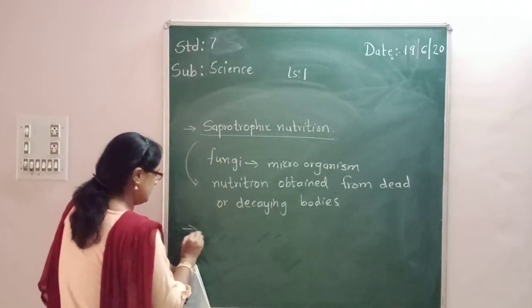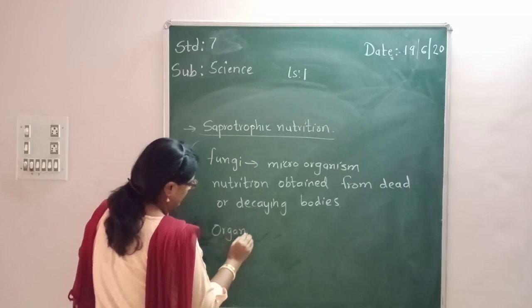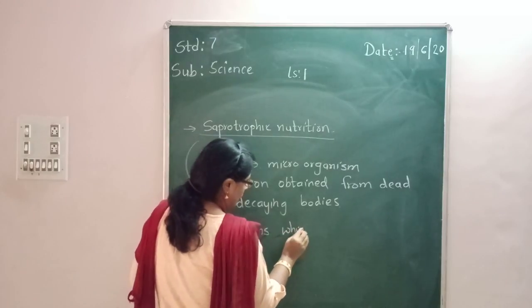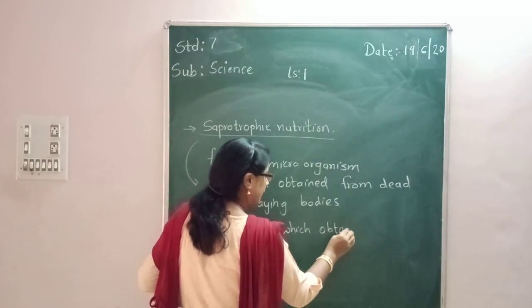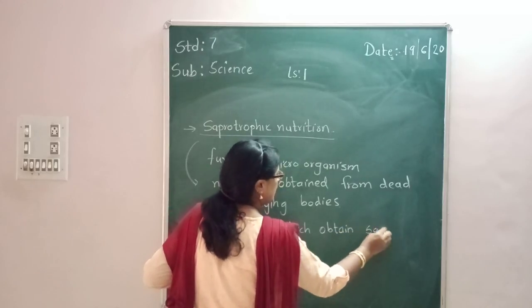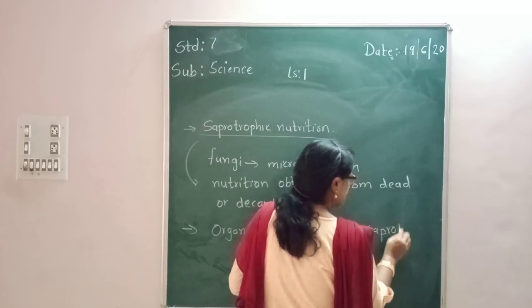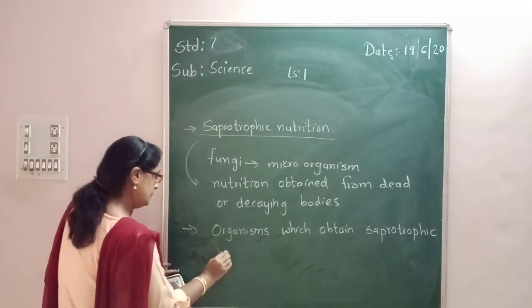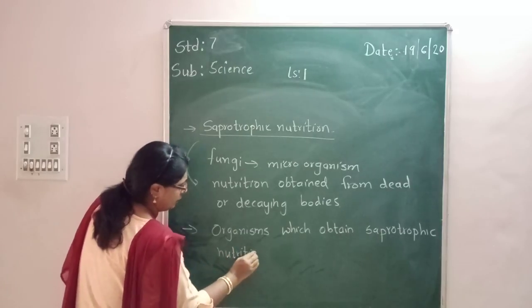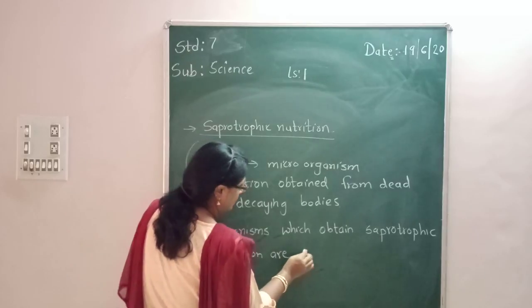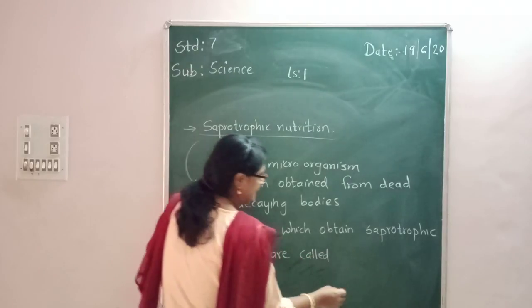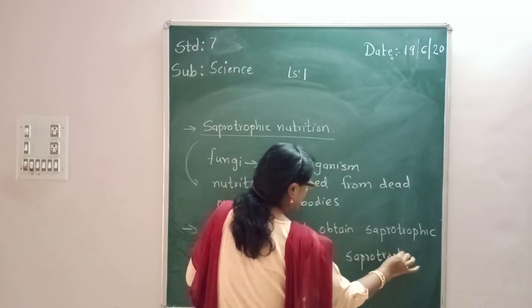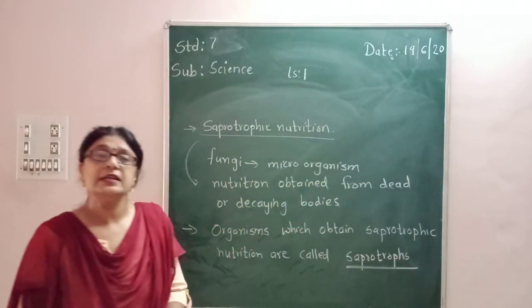And organisms which obtain saprotrophic nutrition are called saprotrophs.